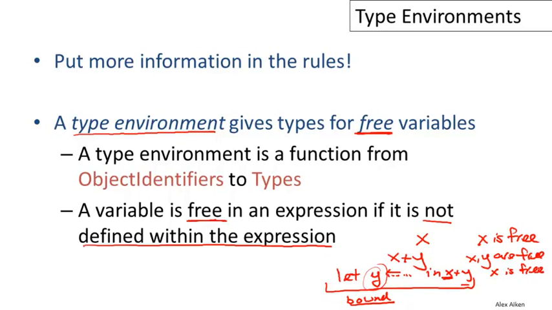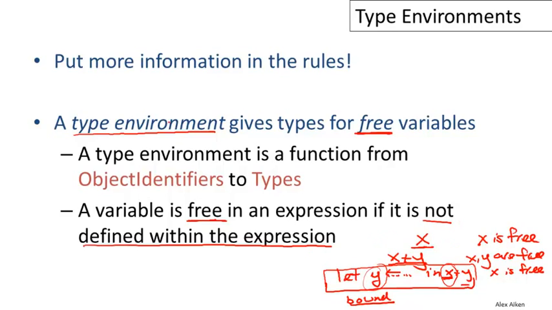So only x is free in that expression. And the idea here is that if I have an expression with free variables and you want me to type check it, you have to tell me what the types of those variables are. So I can type check x if you tell me what the type of x is. I can type check x plus y if you tell me the types of x and y. And I can type check this let expression if you tell me the type of its one free variable x. The type of y will be given by the declaration in the let, but you still have to tell me what the type of x is. And so the free variables are just those variables where you have to give me the information, and then I can carry out the type checking.